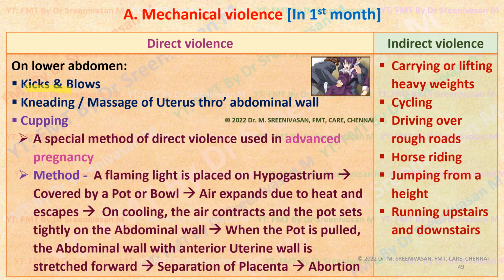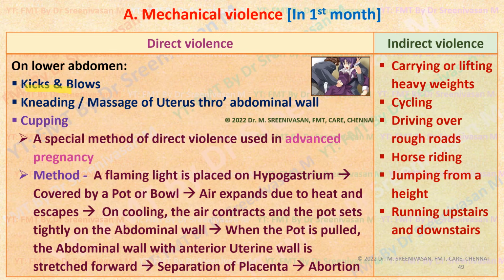Then a special method of direct violence often employed in the relatively later stage of this first month is cupping. That is, a lighted wick is placed on the hypogastrium, lower abdomen. Then a metal bowl or a mug is inverted over that lighted wick.